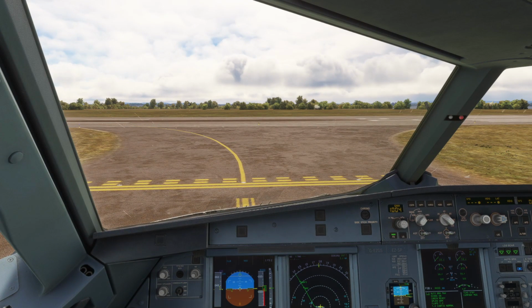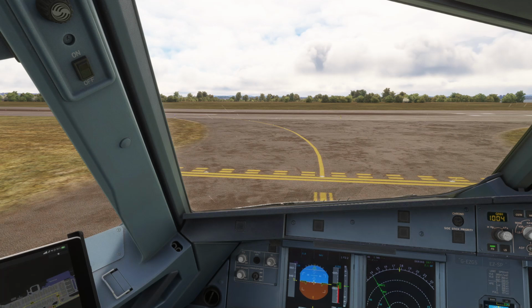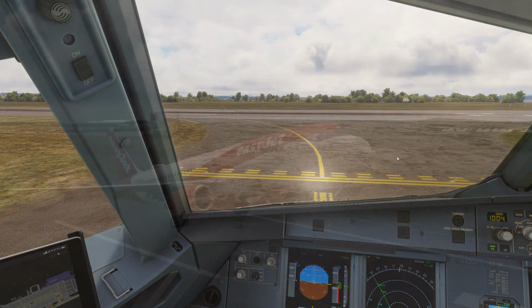Liverpool Tower, good afternoon, easy 34 Alpha Mike, holding point Delta. 34 Alpha Mike, winds 140 at 26, runway 09, you are cleared for takeoff. Clear to take off runway 09, easy 34 Alpha Mike.